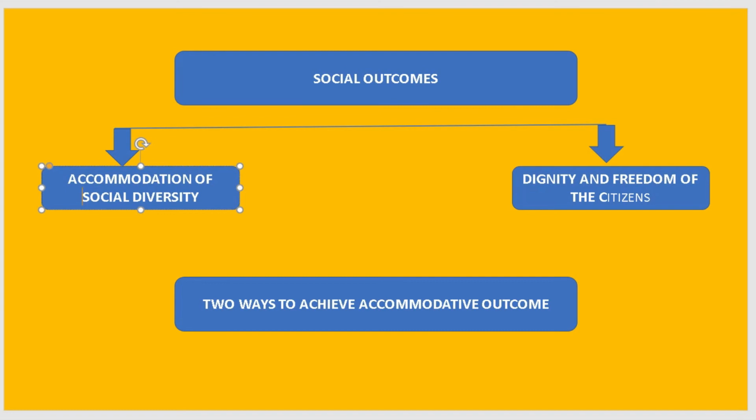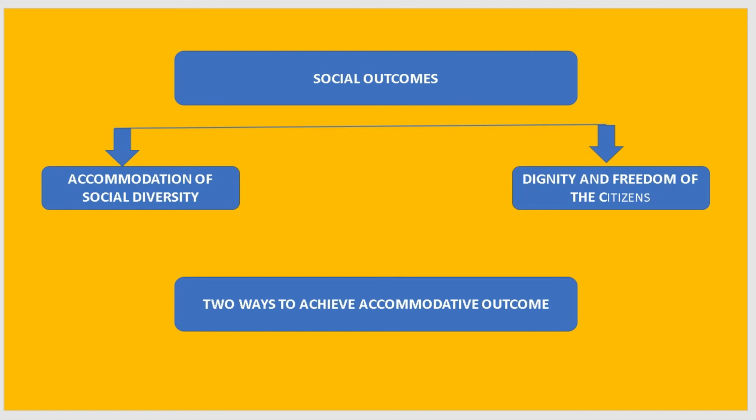Next, move to the 2 ways to achieve accommodative outcomes. How are we going to get the accommodative outcomes? In democracy, the majority always needs to work with the minority, and governments represent the general view. Democracy remains democracy only as long as every citizen has a chance of being in the majority at some point of time. So these are the main headings of this chapter.